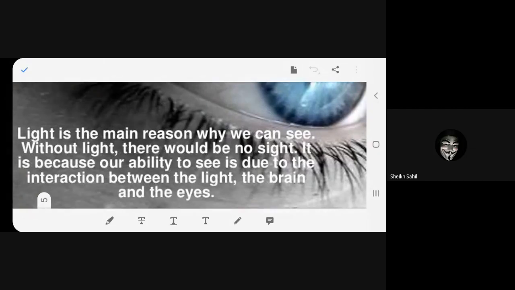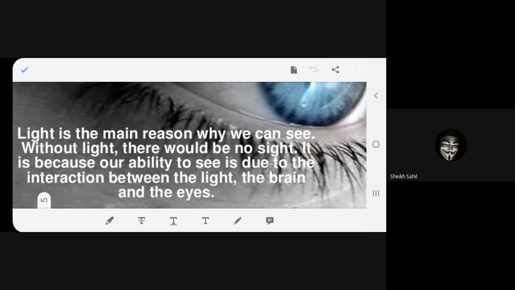If there is no light, we cannot see. Can you see in the dark? At night time, if there is no light, it's absolutely pitch black. No, we will fall. So if you imagine the earth becomes dark, will you be able to see? No, there will be no sight.